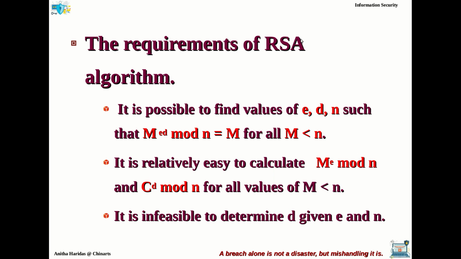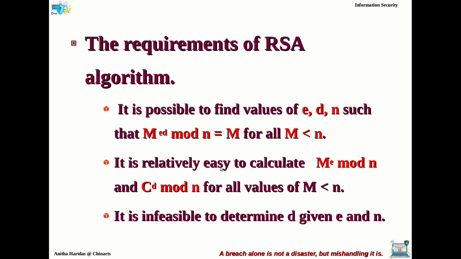In our previous video, we discussed what are the 6 different conditions for an algorithm to be called as a public key encryption system, right? So out of these 6 conditions, we are mentioning those conditions here for the RSA algorithm also, because it is the public key encryption system. And here the first condition says E, D, N are to be determined in such a way that it satisfies the condition M power ED mod N, which is equal to M.